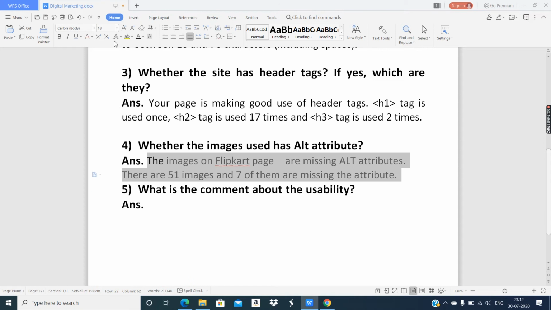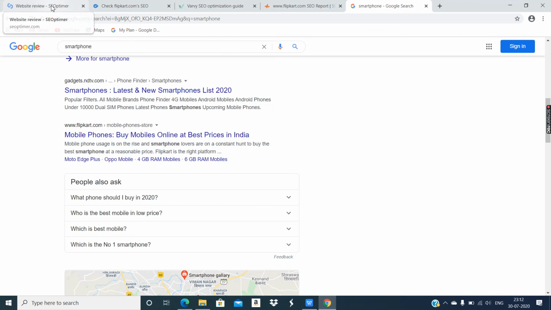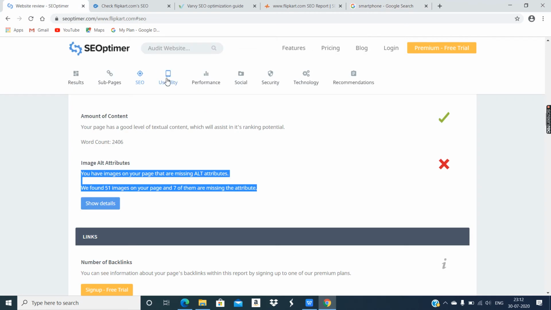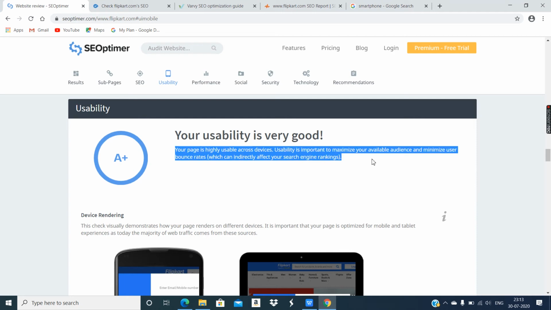So let's just change the color of the text and it's done. What is the comment about usability? Usability was best. Let's click on usability. Your page is highly usable across the device.